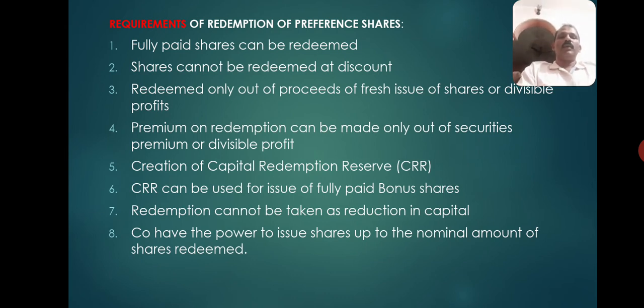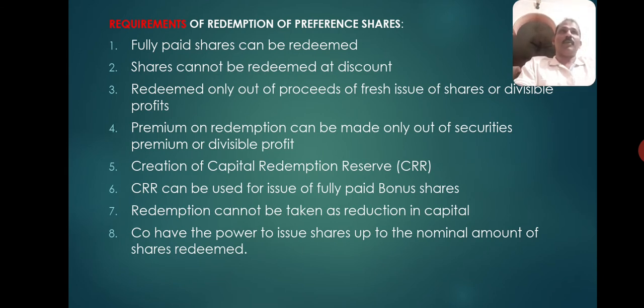Then, in case the company redeems shares at a premium, the premium, meaning the extra amount payable to the shareholders, must be provided first out of securities premium. As I told you, the company earns a capital profit when it issues shares at a premium.